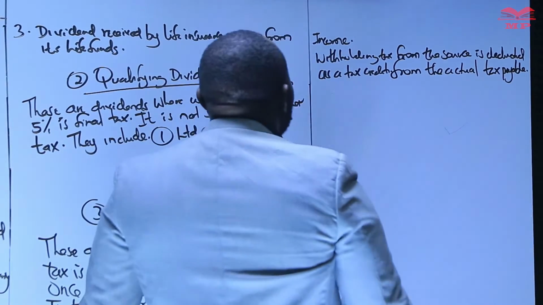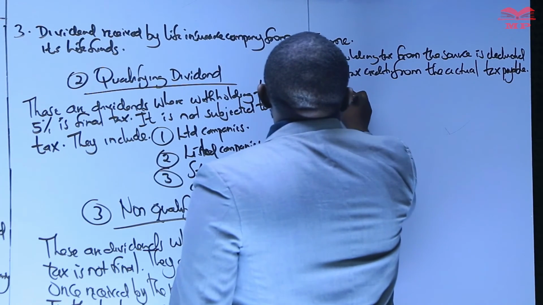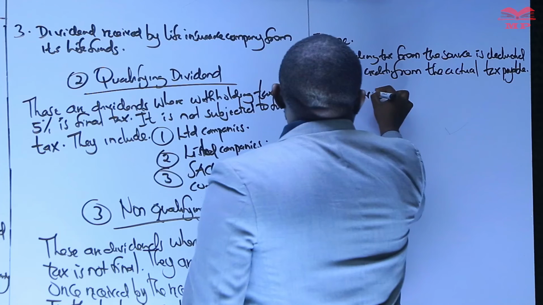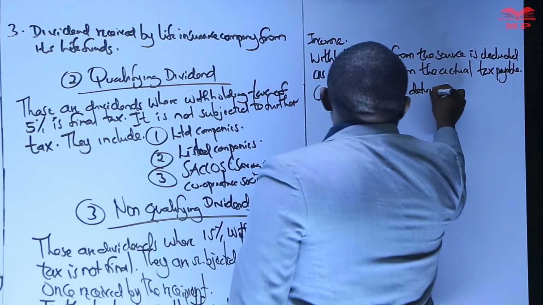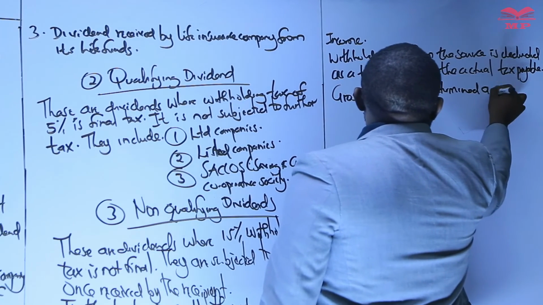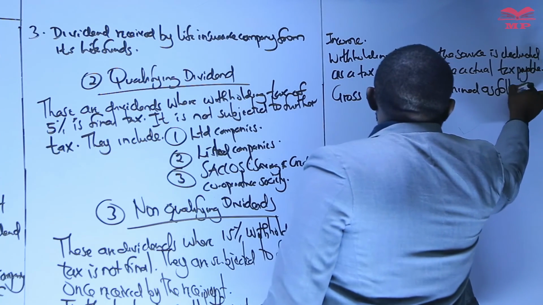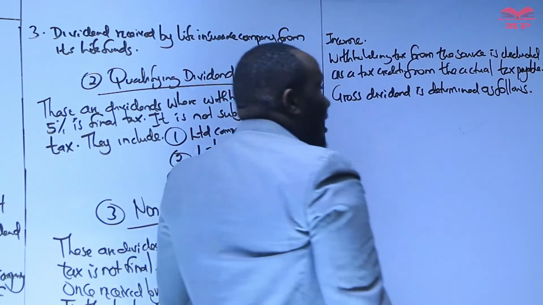So how do we get the gross figure? The gross dividends is determined as follows.